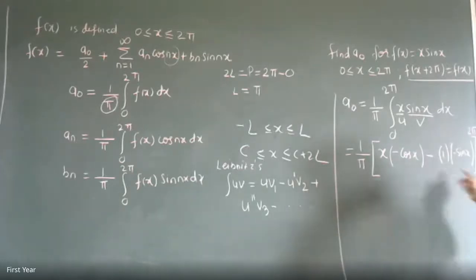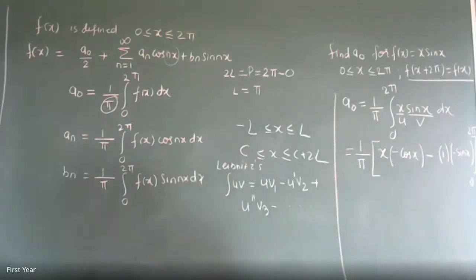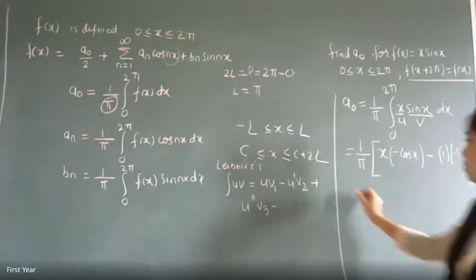After this, you'll end. Because what's the derivative of 1? The derivative of 1 is 0. So you'll have to stop. Are you getting it? Fine? Yes, the answer is minus 2. Those who have solved, it's correct.